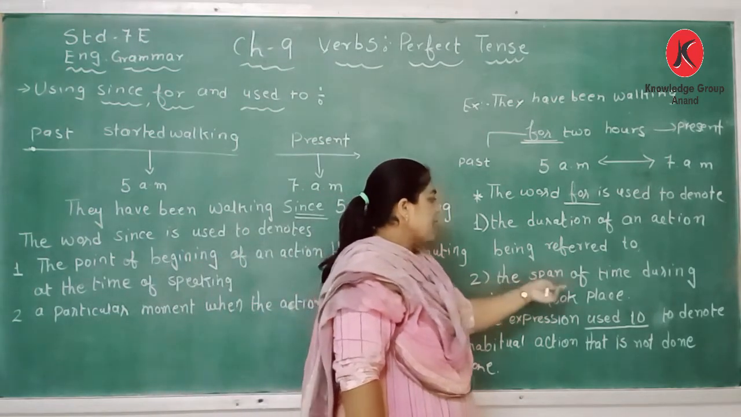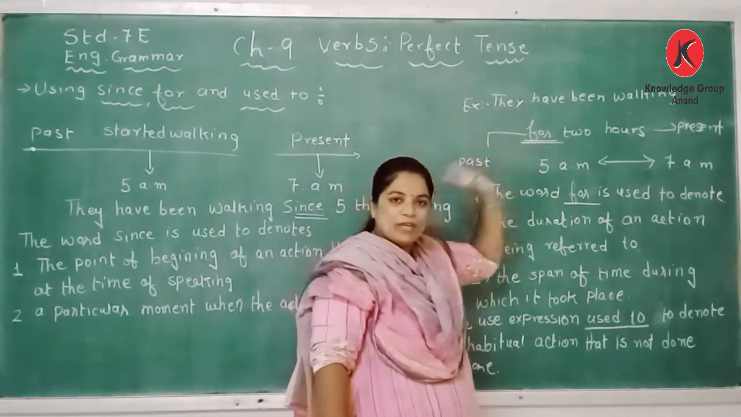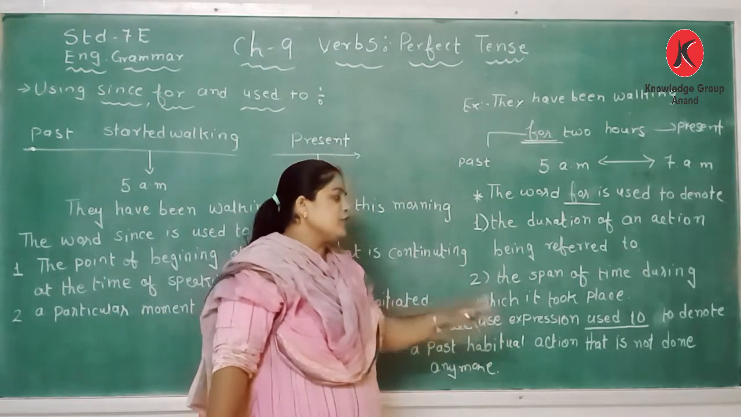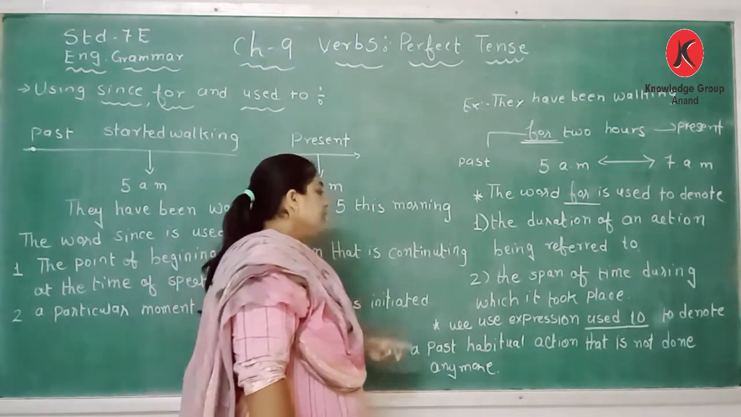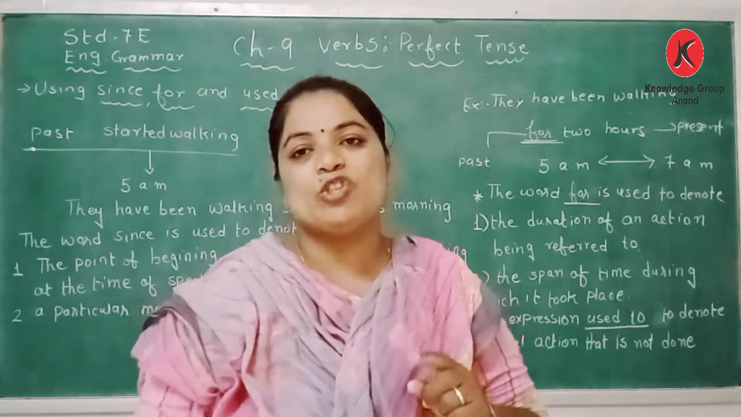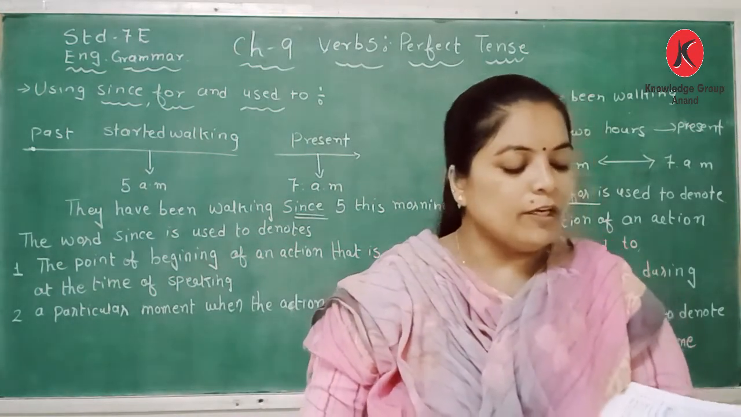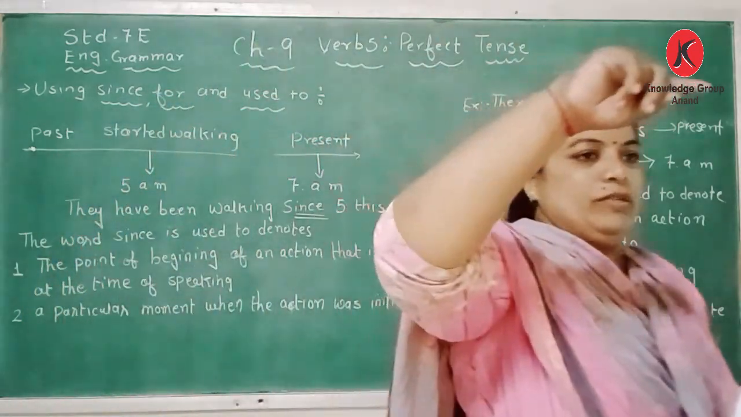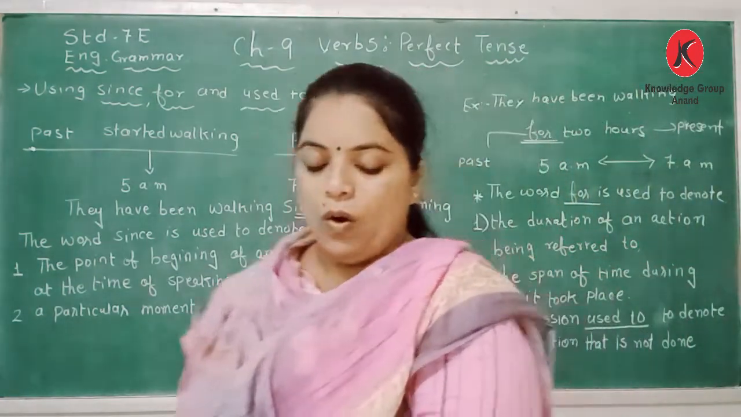Second point is the span of time during which it took place. What is the span of time? 5 a.m., it took place. Third point is the expression used to denote a past habitual action that is not done anymore. Used to is used for the past habitual action which is not in use. For example, I used to play hockey in school. So it is a past habitual action: when the person was in school, at that time the person was playing hockey.